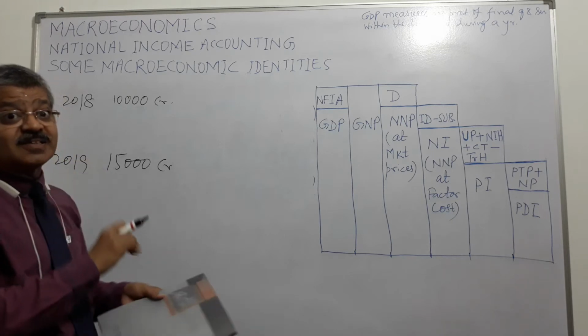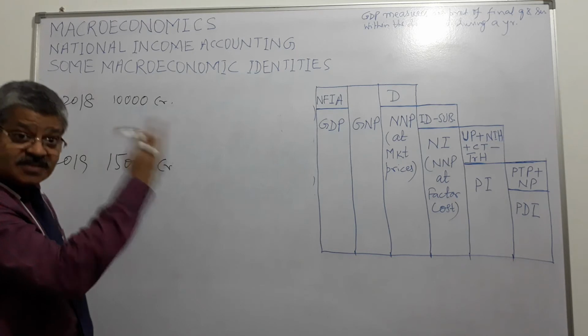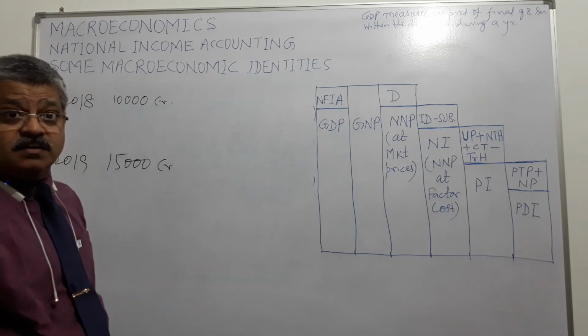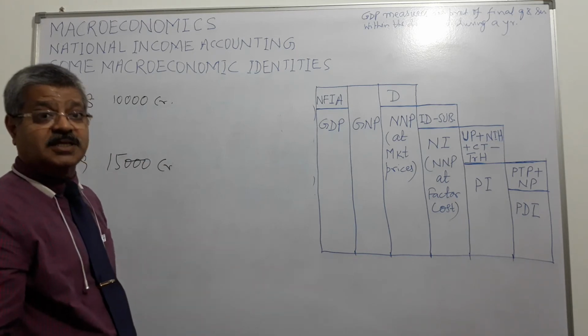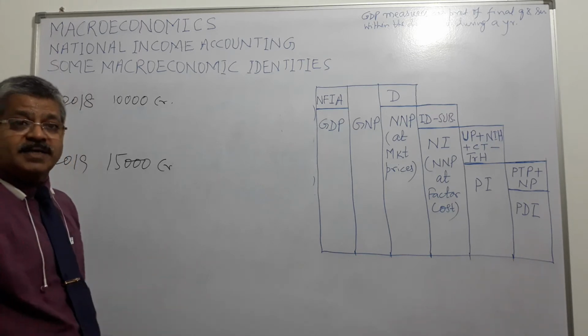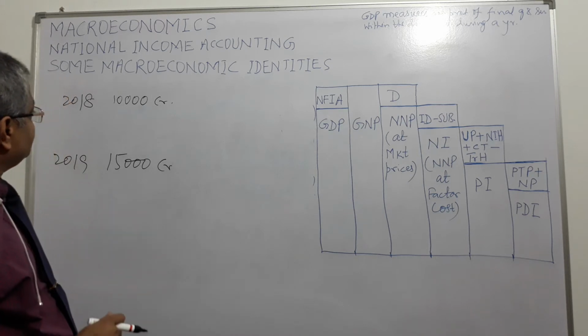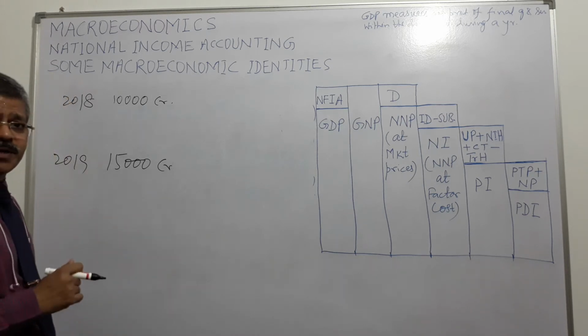No, not necessarily. There could be a likelihood that the prices have gone up by 50% or 40%, 30%, 25%, and the rest has been made up by the increase in production. So how do we know it?